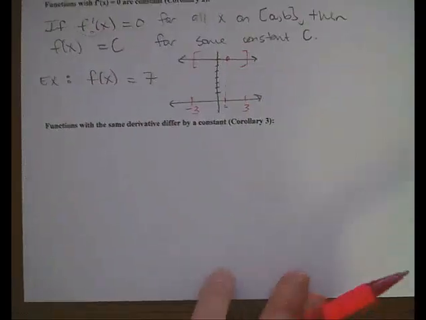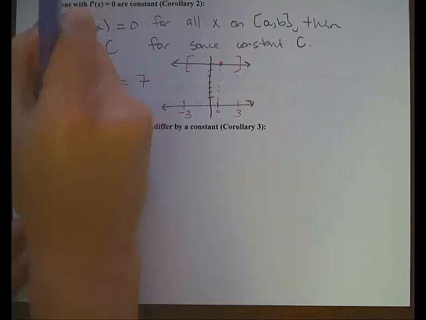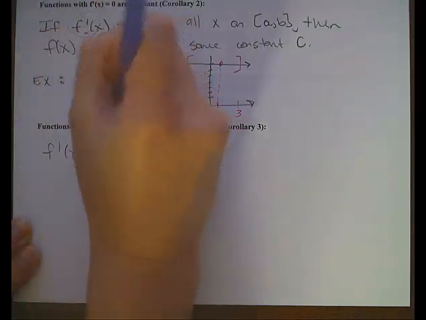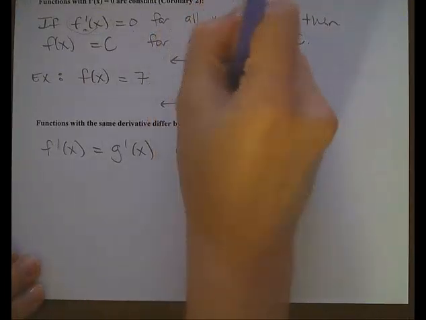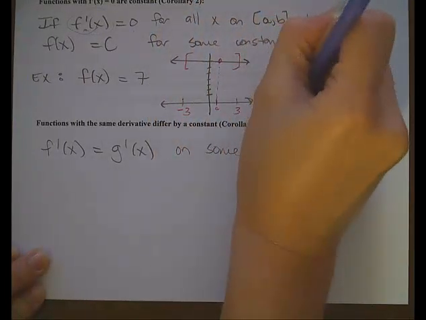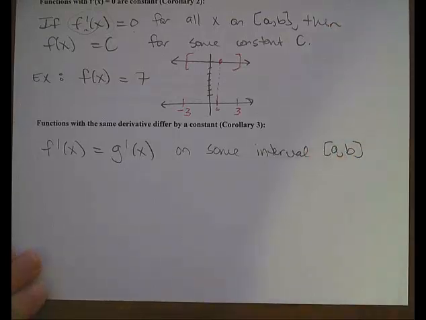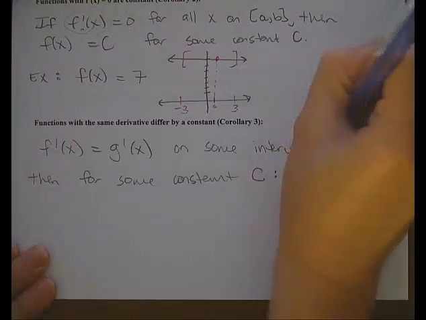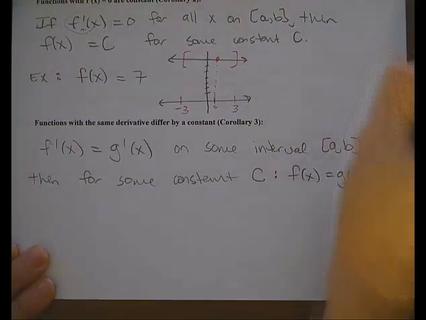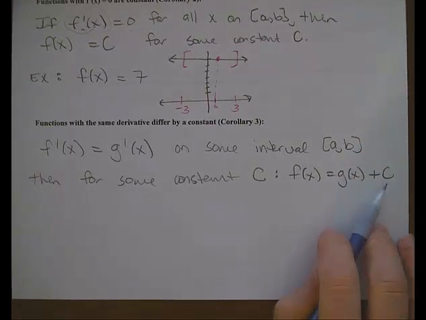The other consequence of the mean value theorem is that if functions have the same derivative, so let's say that you have f prime of x is equal to g prime of x on some interval, then for some constant c, the original function f of x must be equal to the original function g of x with the exception of a constant.